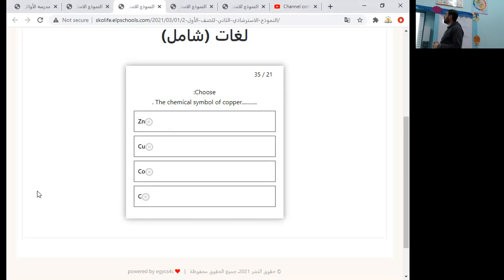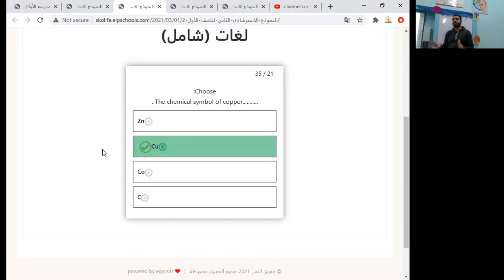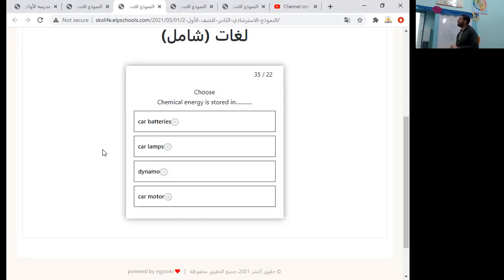The chemical symbol of copper is Zn. It is zinc. Cu, yes. You must keep in mind all the symbols of the elements that we have studied.